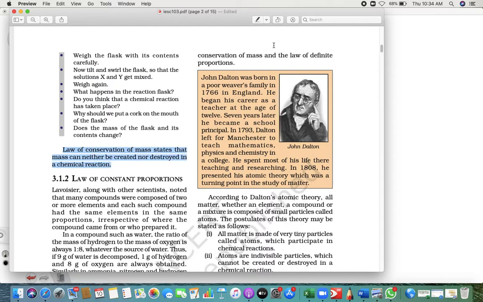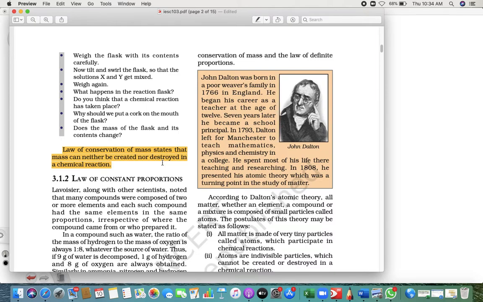This is the law. The law of conservation of mass states that mass can neither be created nor destroyed in a chemical reaction. Understood? Mass is neither created nor destroyed in a chemical reaction. Got it? So this small thing you understood, what I say? Fine. What next?